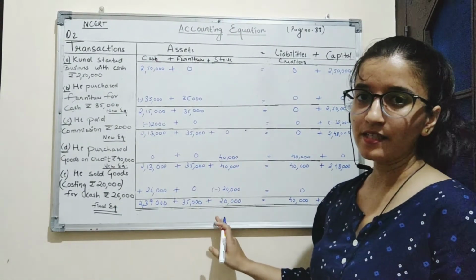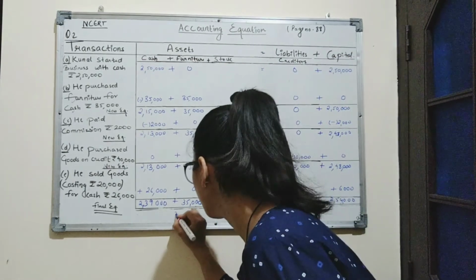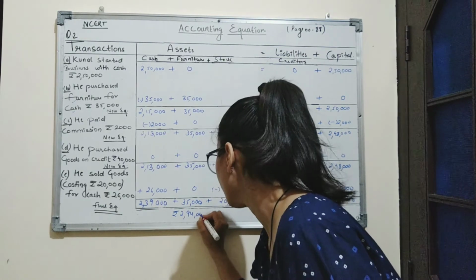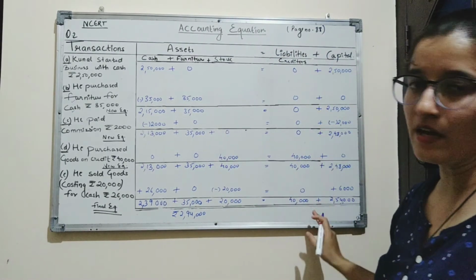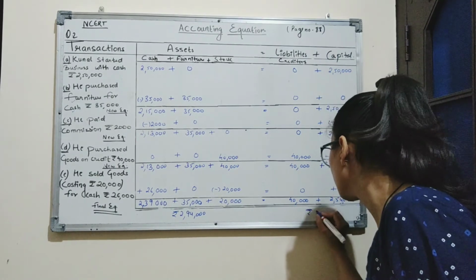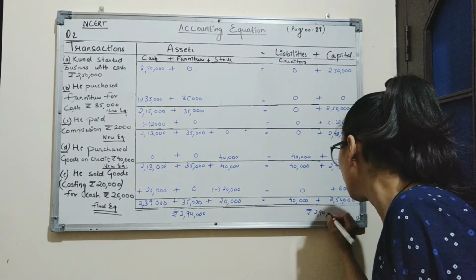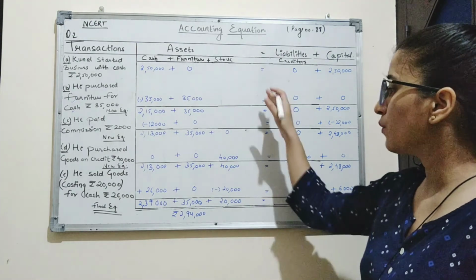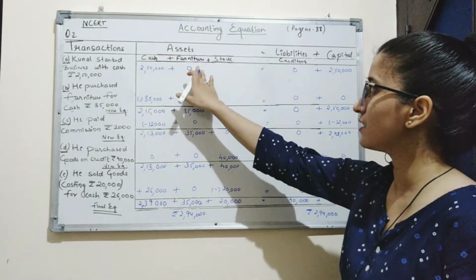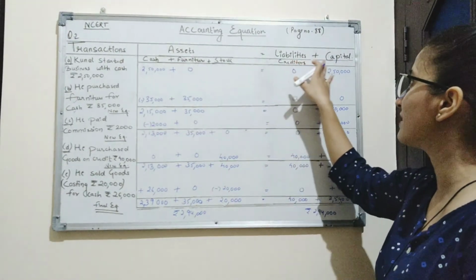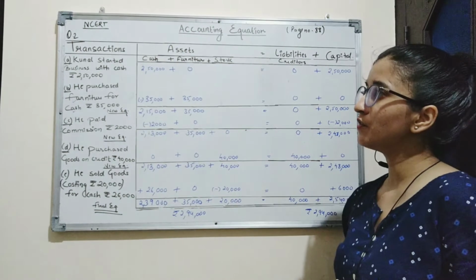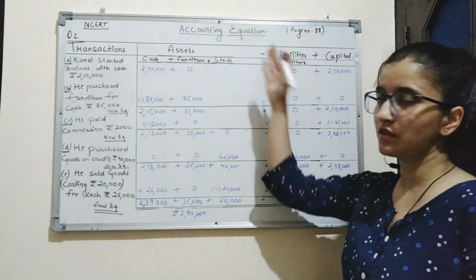So on adding asset side, we get the amount rupees 2,94,000. In the same way, on adding liabilities and capital side, we get the amount 2,94,000. So we can say this equation has been balanced because the asset side is equal to the sum of its liabilities and capital side. So this is how you're supposed to do the questions based on accounting equation.